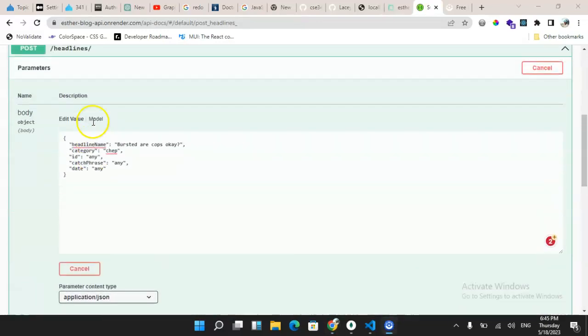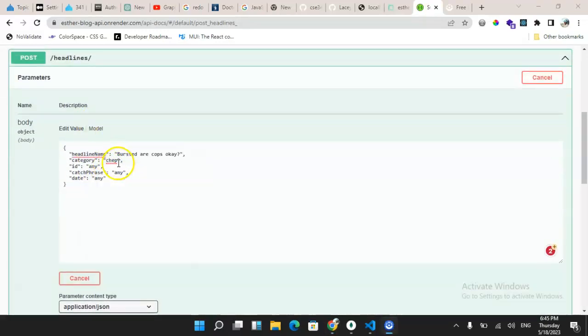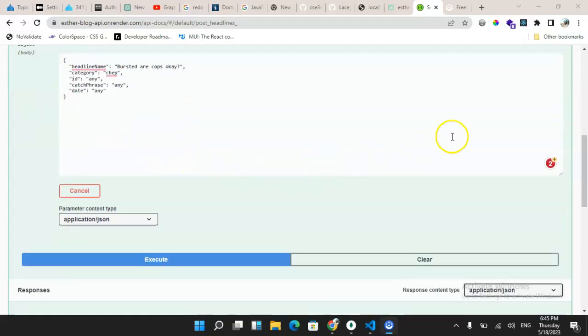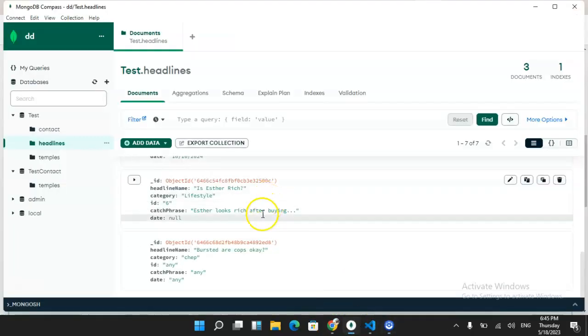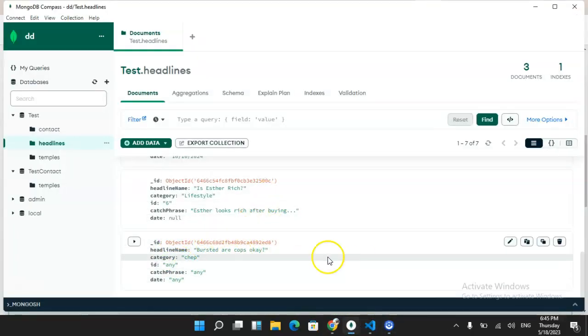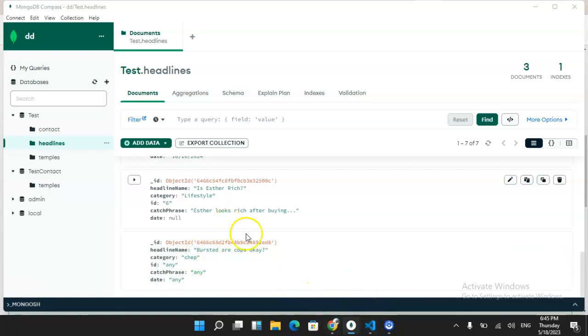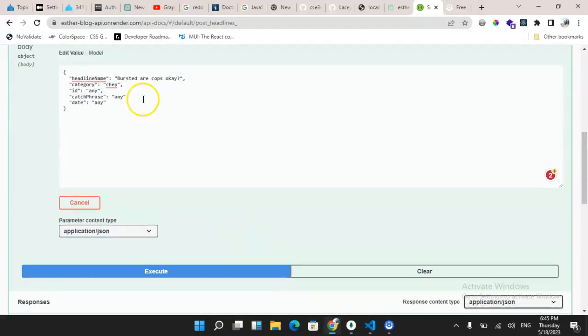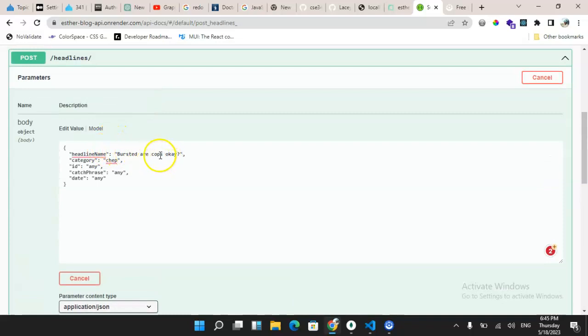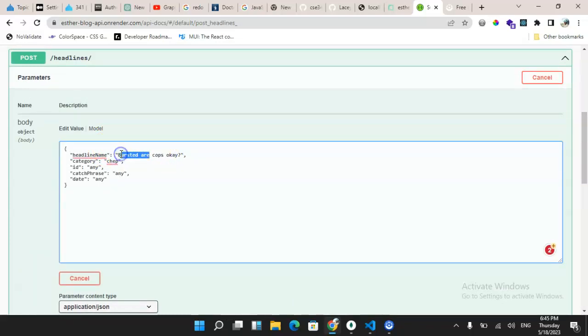Okay, so I've pushed my latest commit and it's looking fine. So I'm just going to send this. I quickly tested it before, so I'm just going to change a few details and we send that. So I'm just going to say headline busted. So I'll just say busted cups, okay. B cups, okay. Jeep. And I'll say sales, just something to show there's a different one.